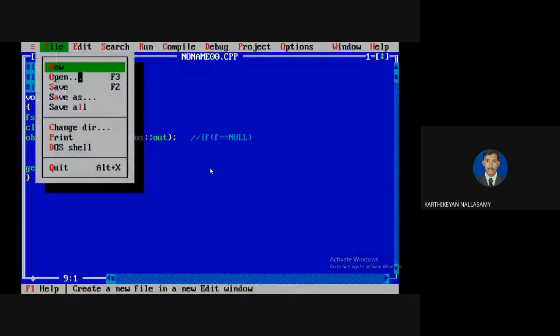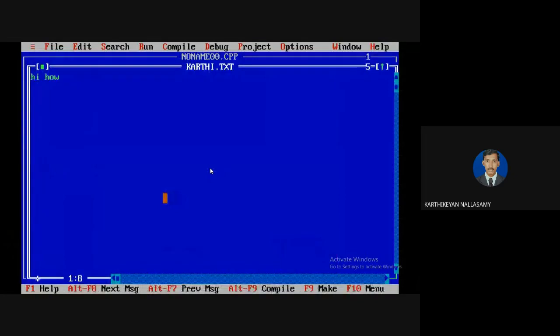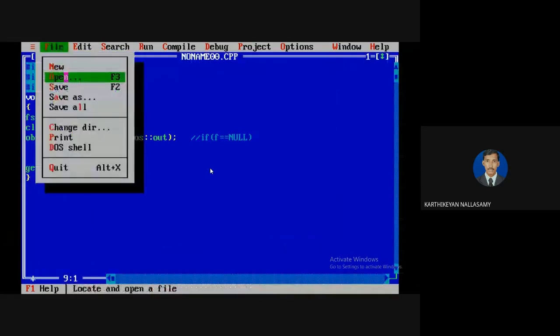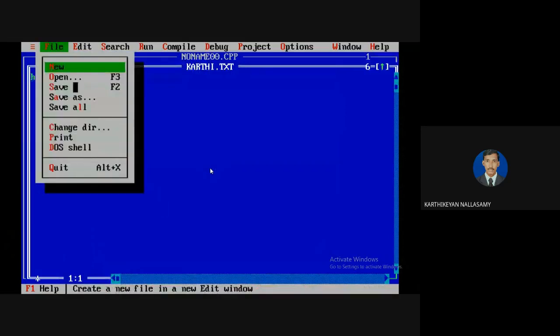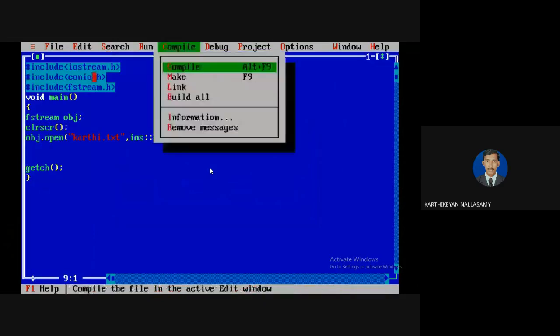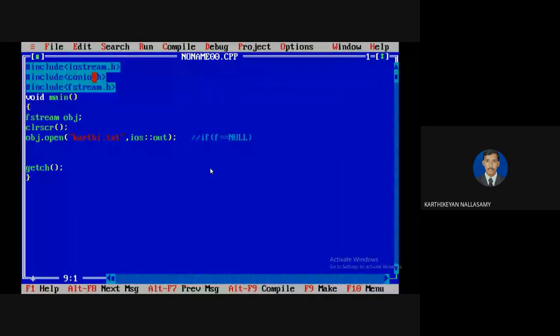So I can open the file karthik.txt. In the file I'm going to write "hi, how are you" and save it. So now it's saved. Now I'm going to compile. No error. So we know that the karthik.txt file already exists.